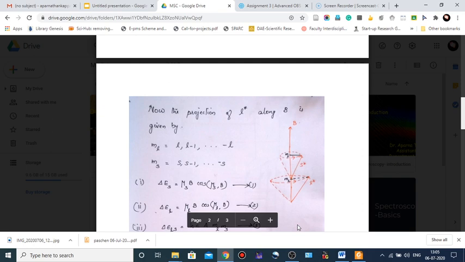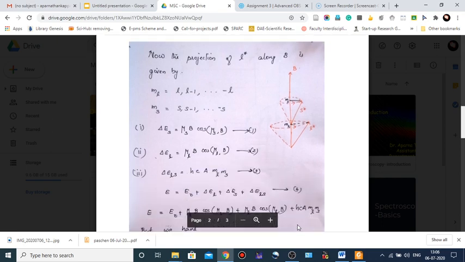The total interaction energy with the magnetic field in the Paschen-Back effect involves three types of interaction energies.